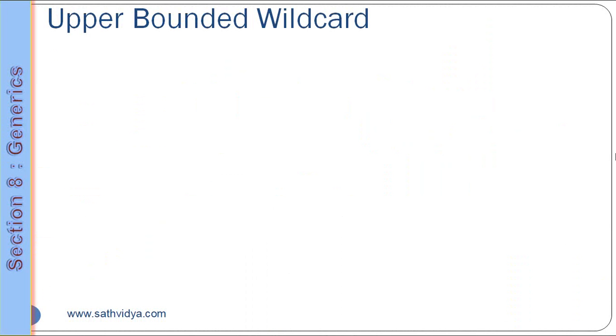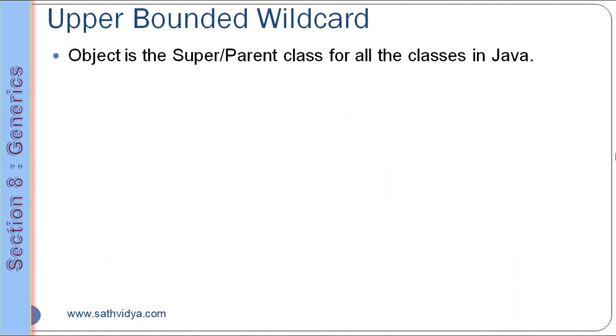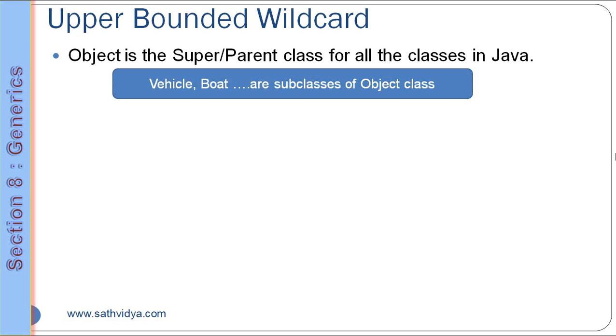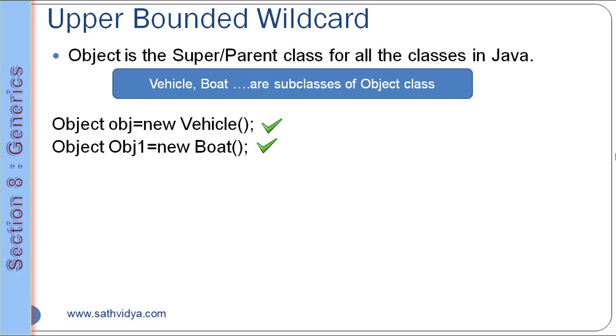We all know that Object is the superclass, or the parent class, of all the classes in Java. That's why in our example the Vehicle class and Boat, everything is a subclass of the Object class. Since these are all subclasses, we know that a subclass can be assigned to the parent class. So here Object is our parent class, that's why I am assigning the Vehicle class to the Object class and the Boat class to the Object class, which is allowed in Java.